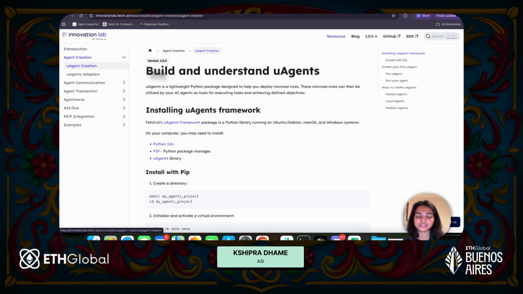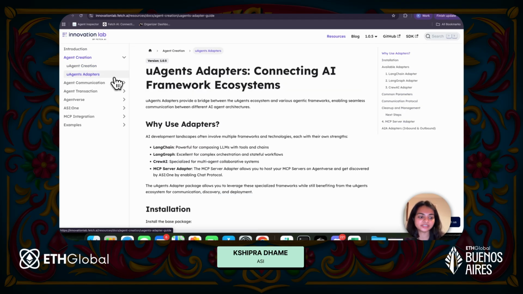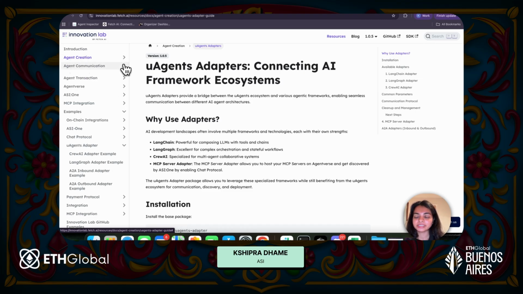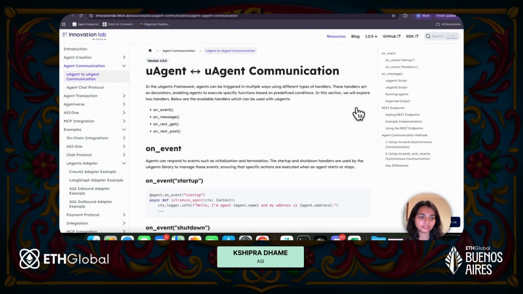So just to give you some of the key bits that you would be referring to in this hackathon is obviously the agent creation that we just saw. If you just go to agent creation, uAgent creation, hosted, local, mailbox, if you have LangChain or CrewAI agents, you can just refer to the uAgents adapters in agent creation itself, or you can also go to examples and then refer to uAgents adapter. We have some examples of agent to agent communication.